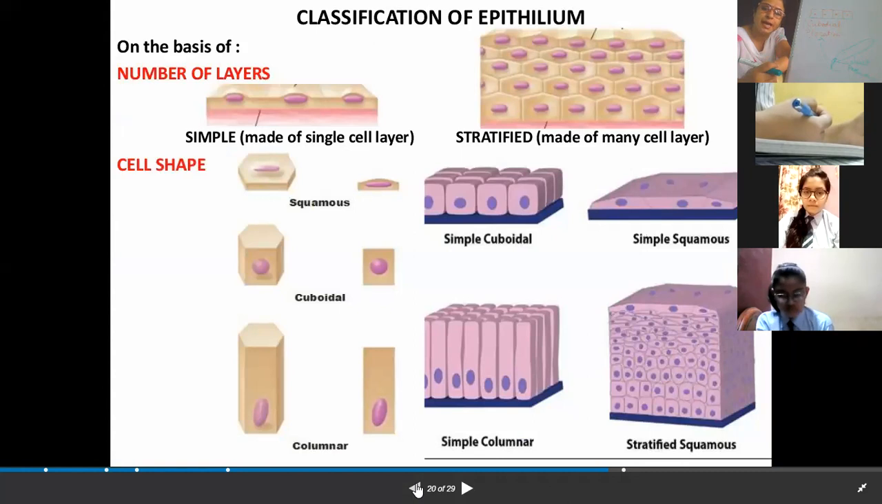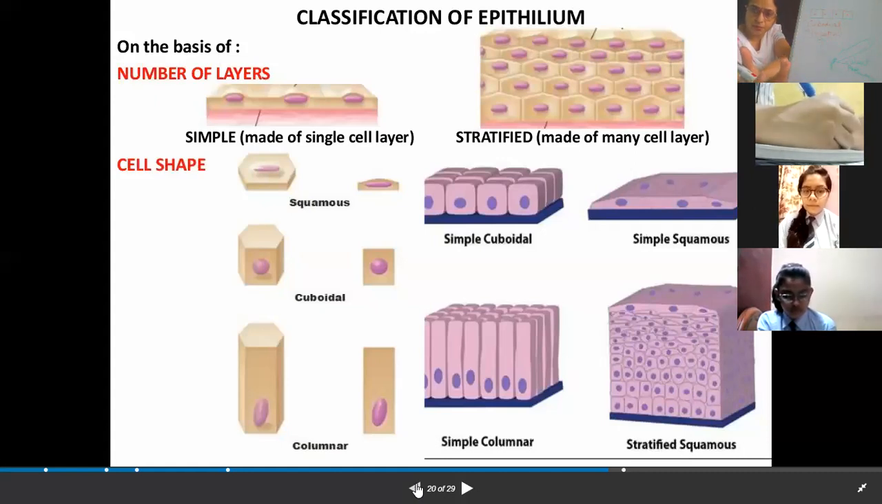What are gametes? Gametes are the sex cells. In females there is the ovum and in males there is the sperm. These sex cells are formed with the help of cuboidal epithelia. So you need to mention that cuboidal epithelia is responsible for secretion. Okay, it is also responsible for protection.